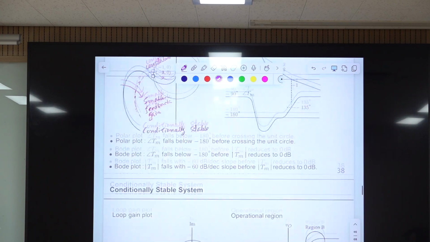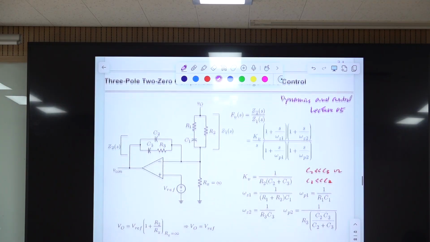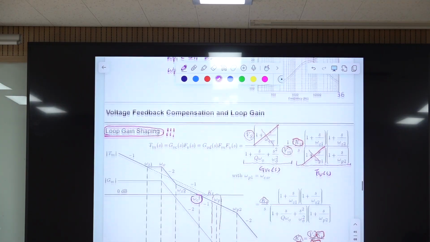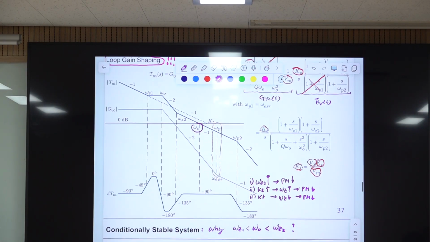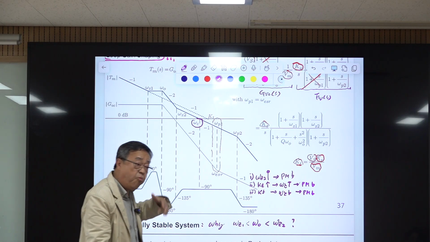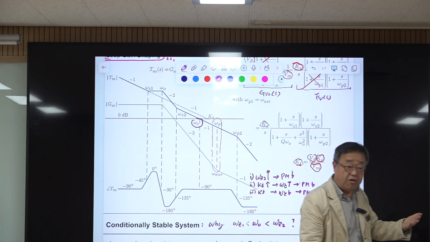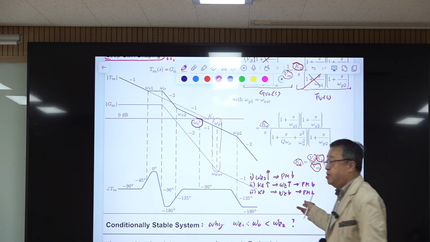I think this is the end of this lecture. In this lecture, this is the loop gain shaping technique. This is very important, and it appears over and over again until the end of this semester, and this example is the most complicated one. Later on, we simplify many things with some design, and it's simpler than this. This is the worst case or most complicated case, but understanding this is extremely important.